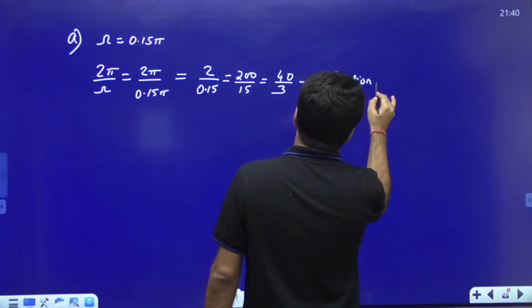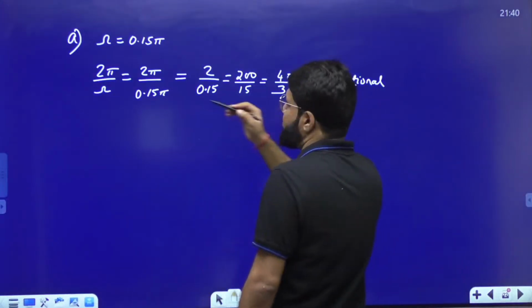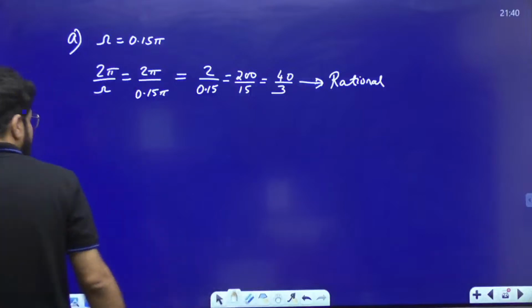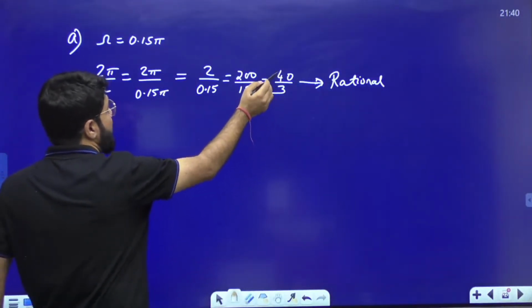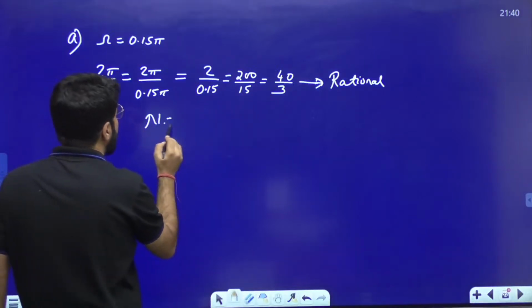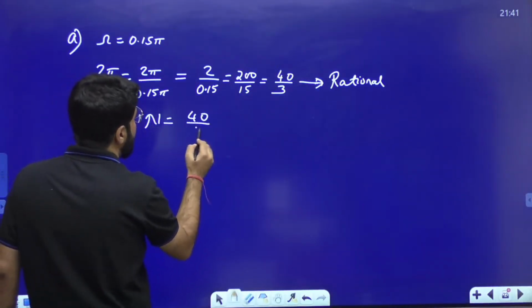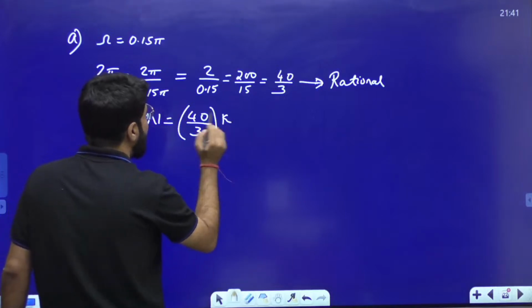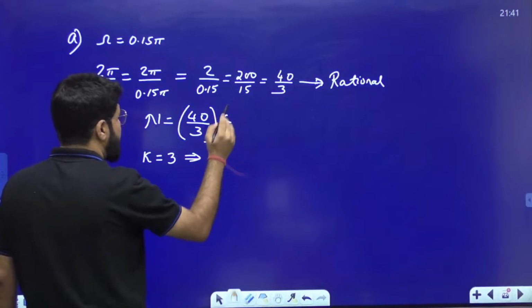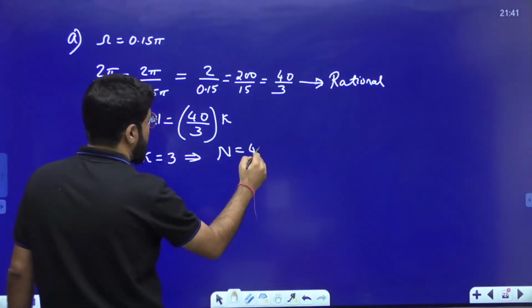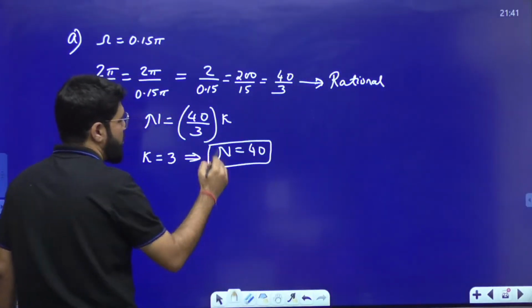I told you, all options have pi, so definitely 2 pi and that pi will get cancelled. So it is rational, but the answer is not an integer, so we cannot say the period is 40 by 3. So what is the period? As I told you, it should be 2 pi by omega into k, where you can choose k equal to 3. The smallest k is 3, that will cancel, and the value of n will be equal to 40.